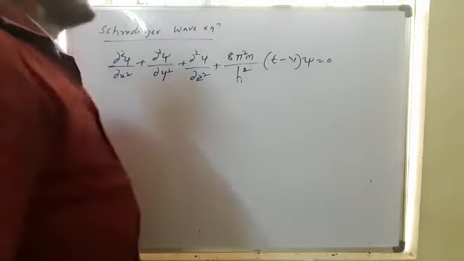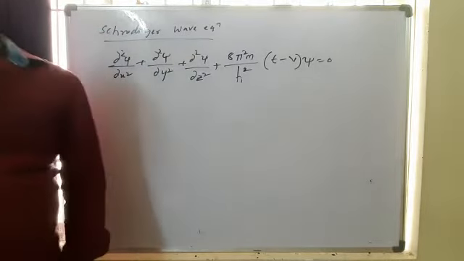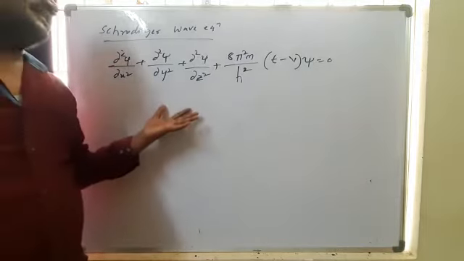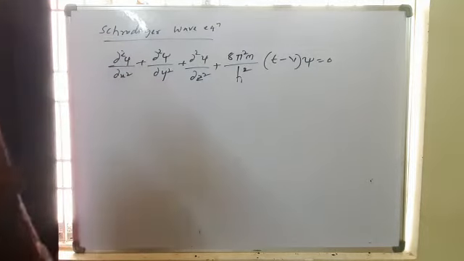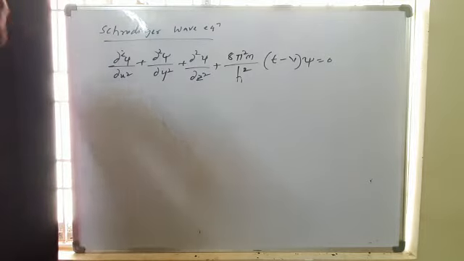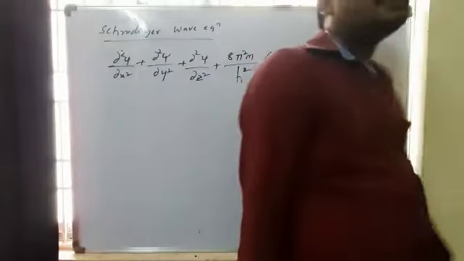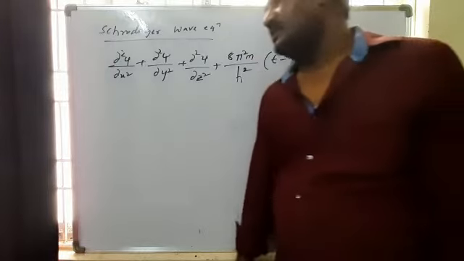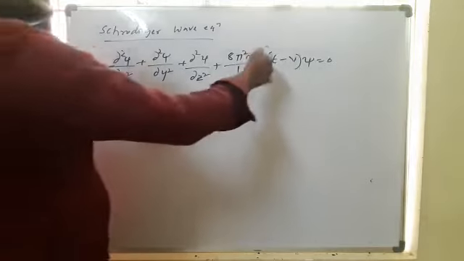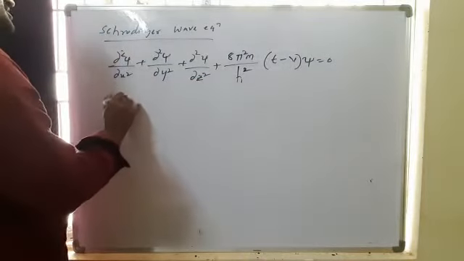Next, the Schrödinger wave equation. This equation is based on the wave mechanical model. According to this theory, it explains the electron wave motion in an electric or magnetic field, three dimensionally, through the x y z axes. Here m is the mass of the electron, h is Planck's constant, E is the energy, v is the velocity, and psi is the important thing.